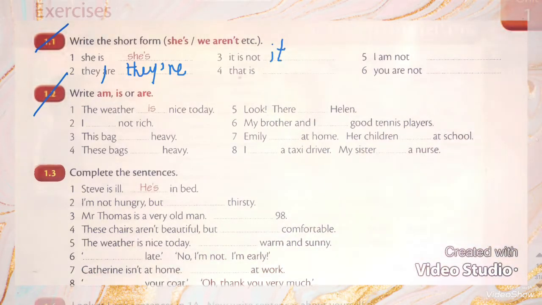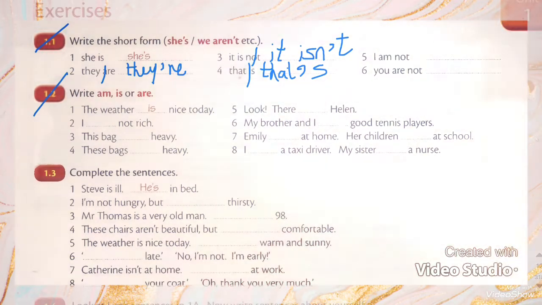So I will write here "it", and "isn't" will be one word. I will delete the letter O and put an apostrophe instead. That is. So I will write "that", and then I will delete the letter I and I will put an apostrophe instead, and I will put S.